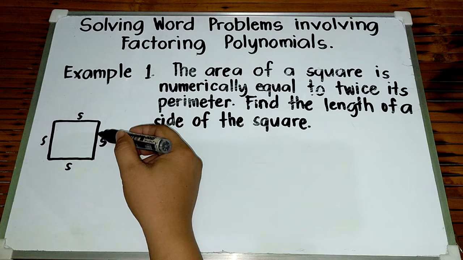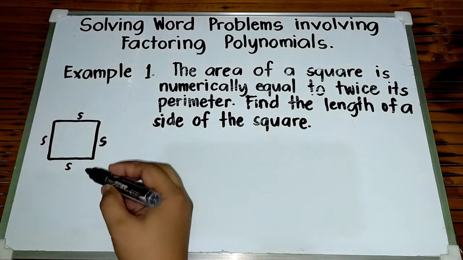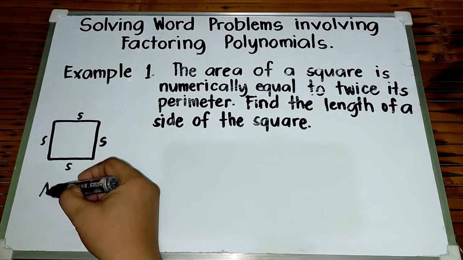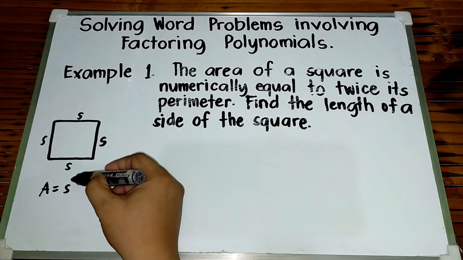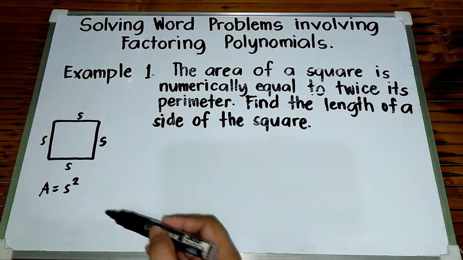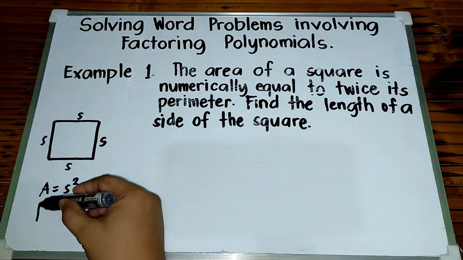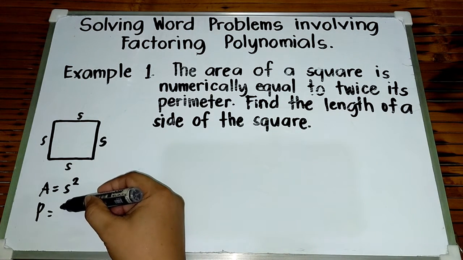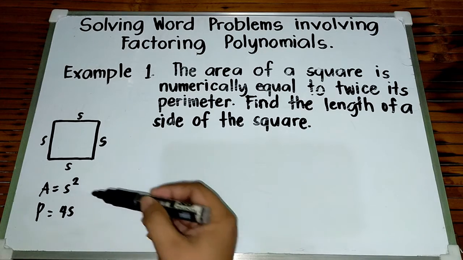And then, the formula in getting the area of the square is S squared. Right? Tatandaan po natin yan. And the formula in getting the perimeter of the square, that is P, is equal to 4S.